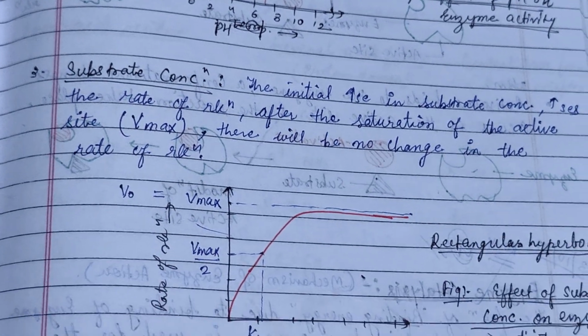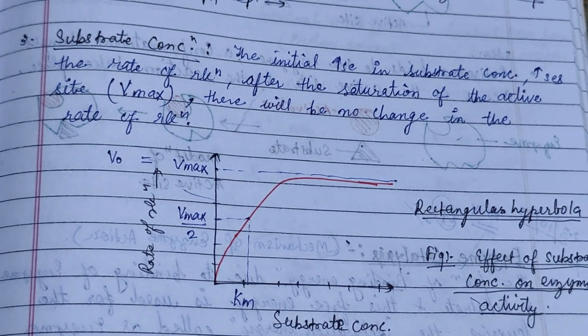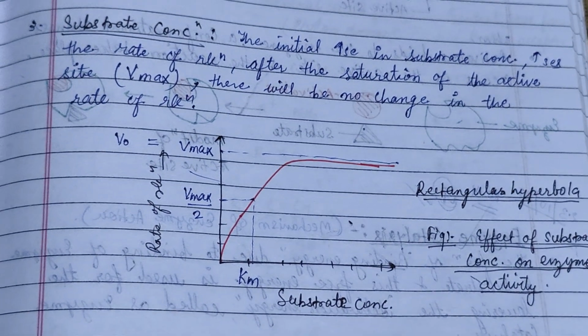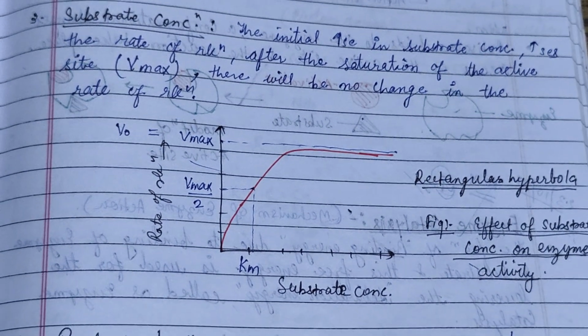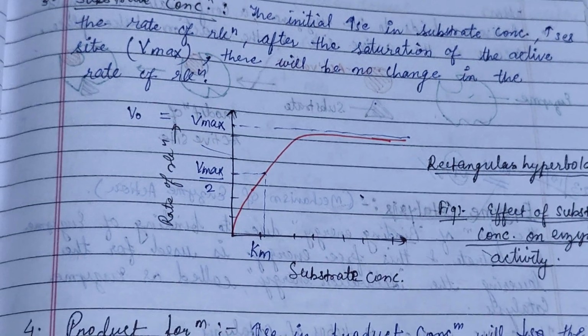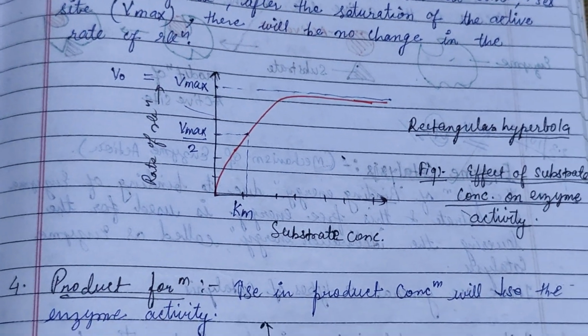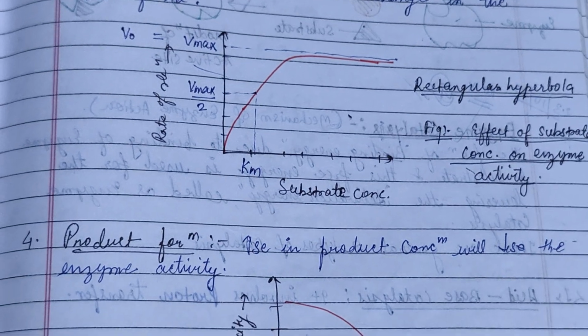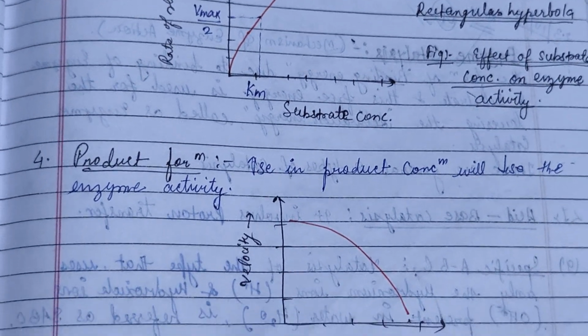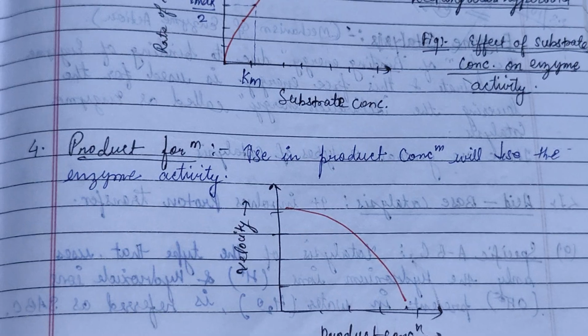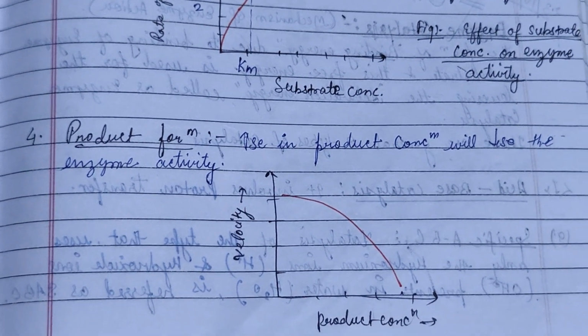Next is the substrate concentration. The initial increase in substrate concentration will increase the reaction rate, but after saturation of the active sites, there will be no change in the rate of reaction, and it forms a rectangular hyperbola graph. So next is the product formation. An increase in product concentration will decrease the enzyme activity.